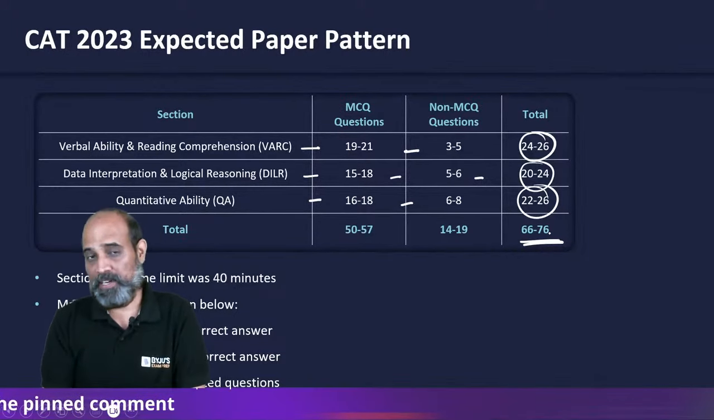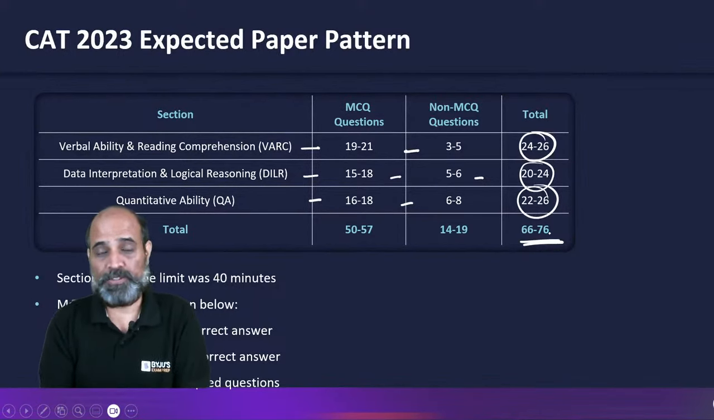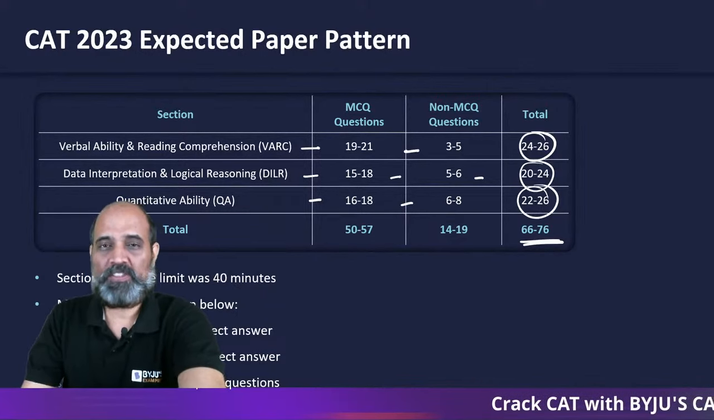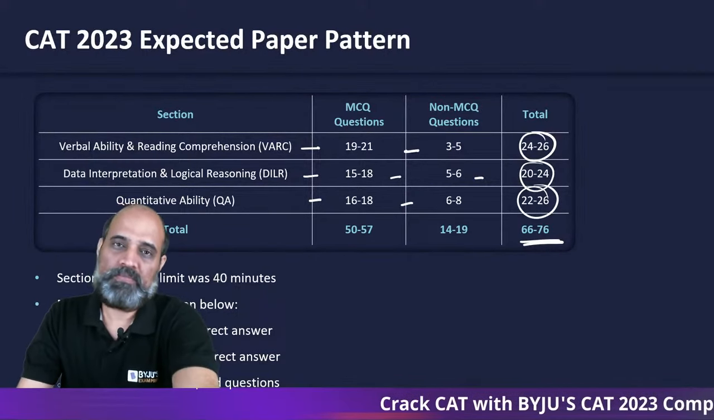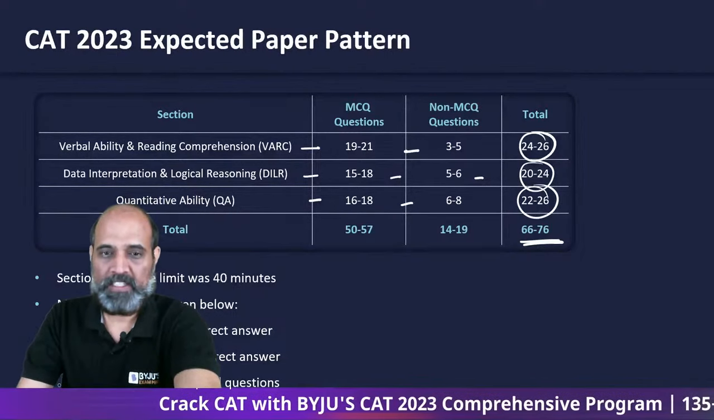66 being the same trend as the previous year, 76 being the same trend as what it was 3 years ago. The section-wise time limit is going to be 40 minutes. It may extend up to 60 minutes, so maximum 1 hour you may have for one section.